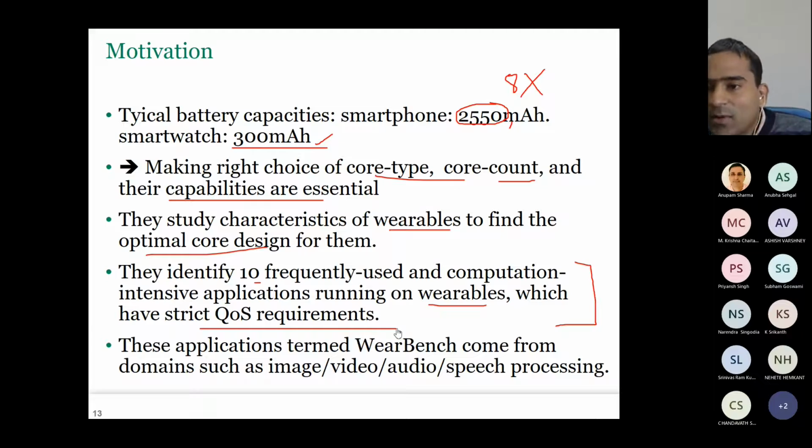So anybody remembers the full form of QoS? We have discussed this. Yes. Quality of service. Very good, very good. Quality of service.